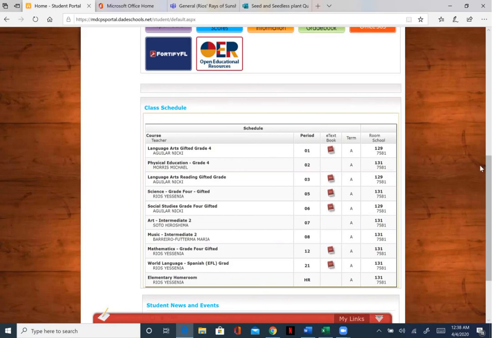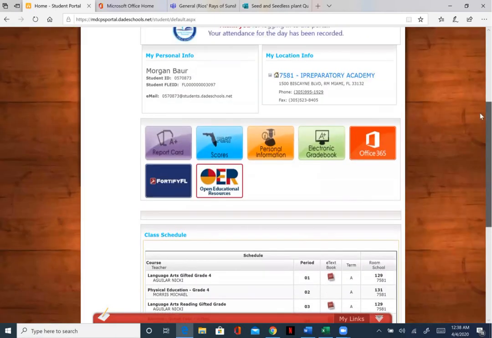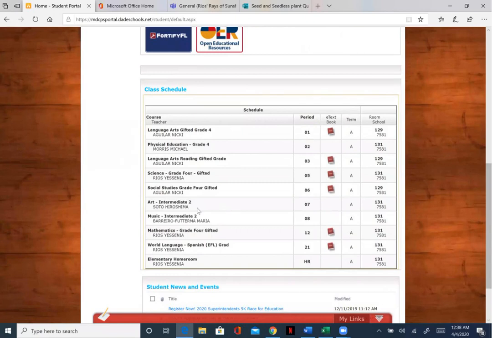Estamos de nuevo en el portal, we are again in the portal, okay? Vamos a bajar aquí a donde dice mathematics. We're going to go down here to where it says mathematics. We're going to click on the little book, okay? Vamos a oprimir aquí donde está el libro.